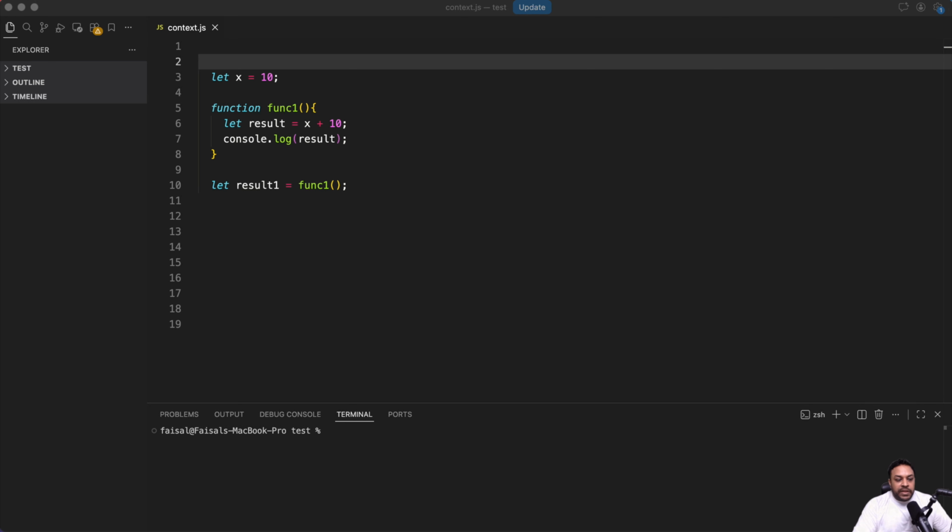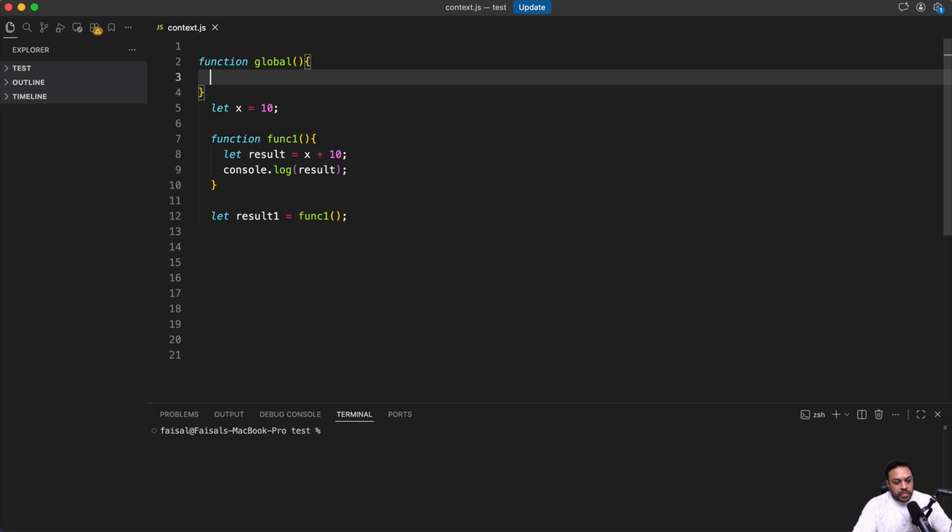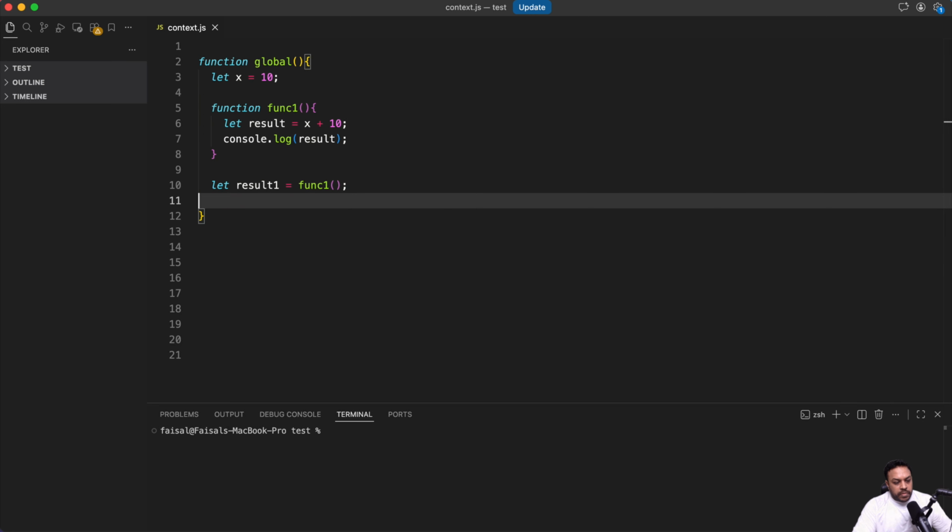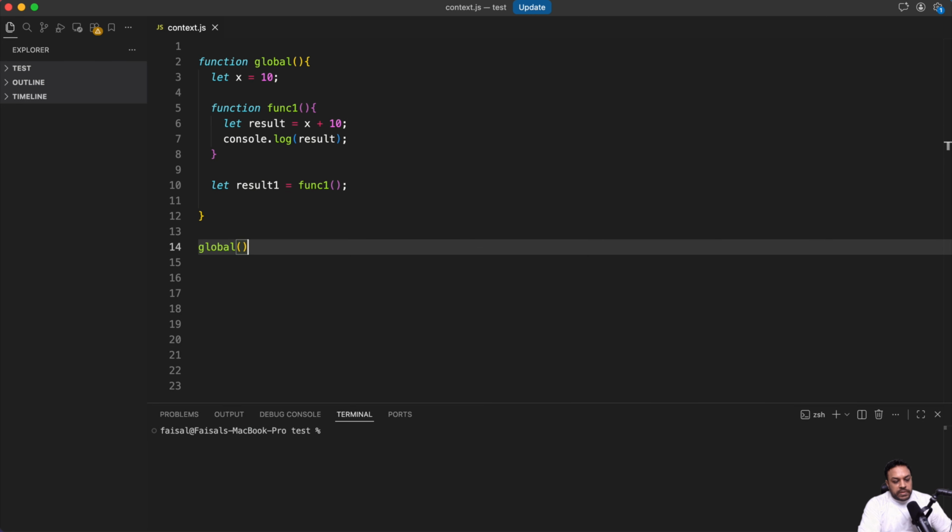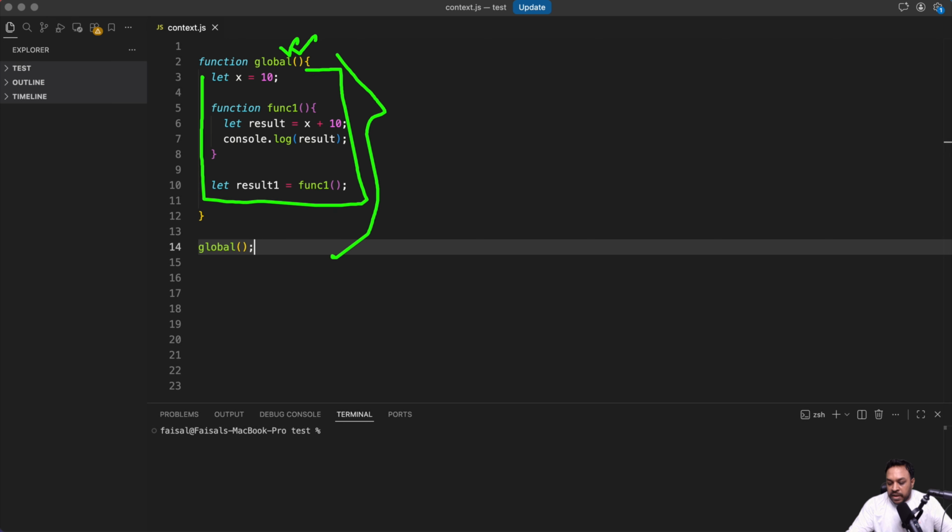Okay, so it is kind of like this whole thing inside a global function, and the global is called here. Inside this global function, all the things are being done. So it is similar to the main function in C# and Java.